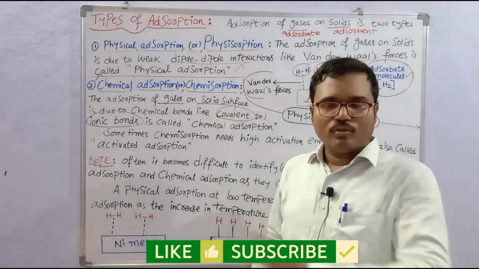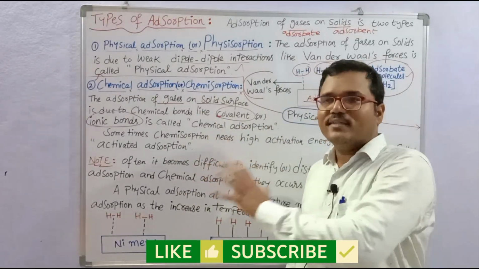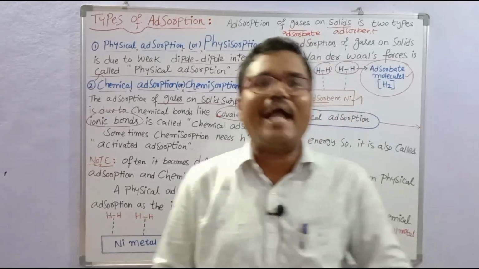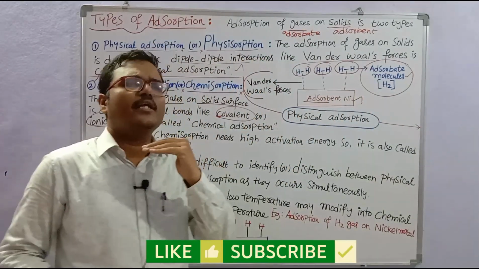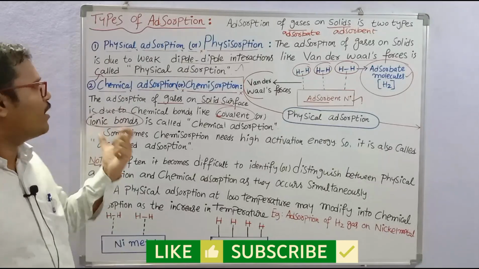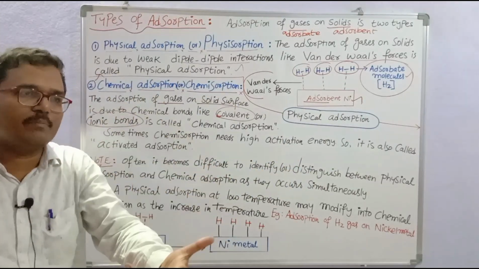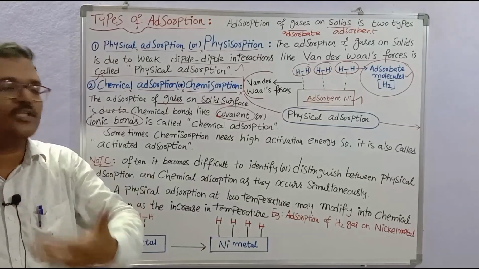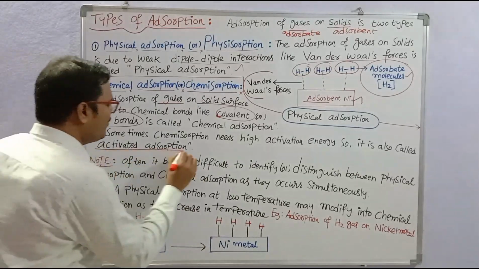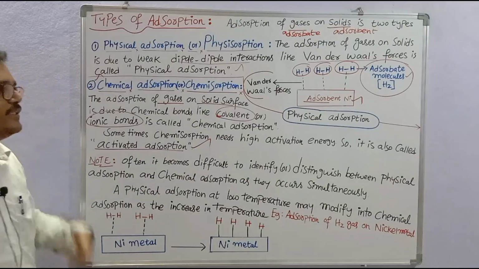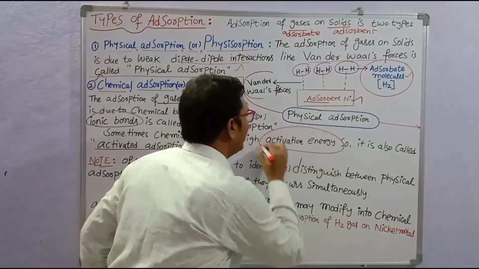Chemical adsorption sometimes requires some activation energy. If the energy is lower, chemical adsorption will not happen, so we want to supply some energy. Chemical adsorption is also called activated adsorption because it needs some activation energy.